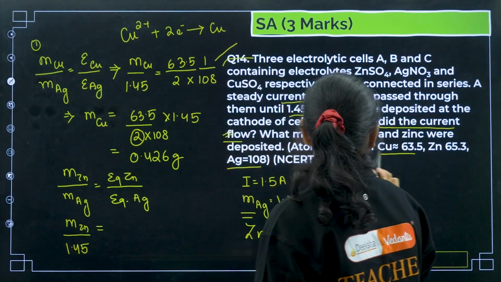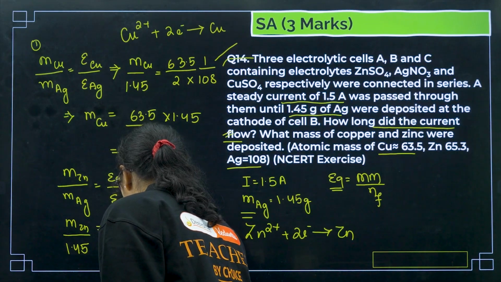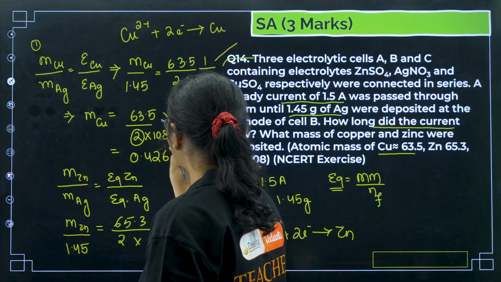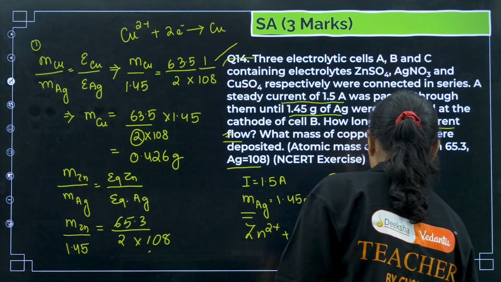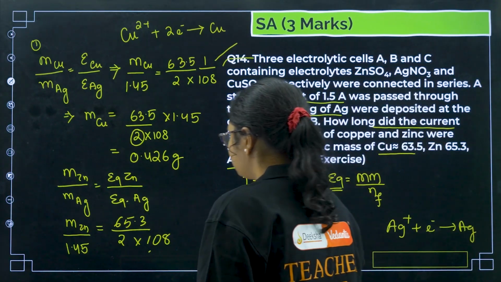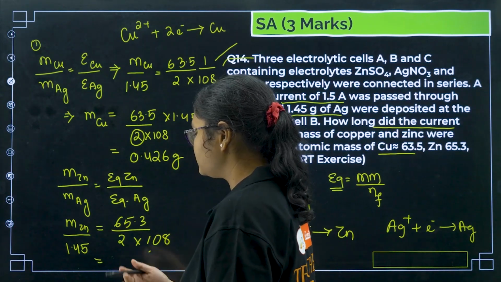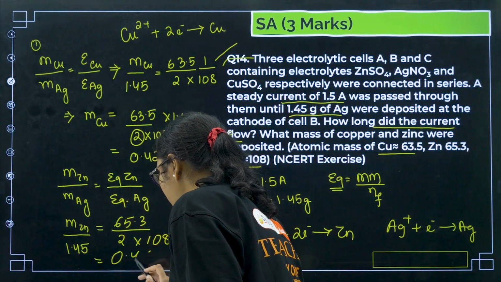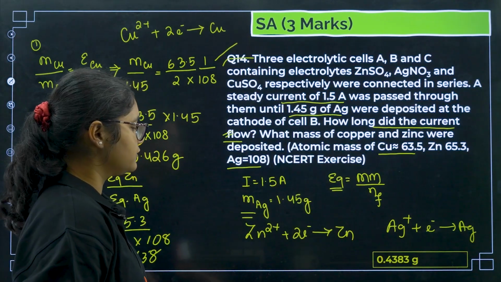So what is the mass of zinc here? 65.3. So we will have 65.3 divided by 2 into the equivalent weight of silver, that is 108. For silver, what is the reaction? Number of electrons required is 1 only. So that is this value. If I want to calculate this one, I will multiply on this side. Now if I solve this calculation, I will be getting 0.438. So the mass deposited will be 0.438.